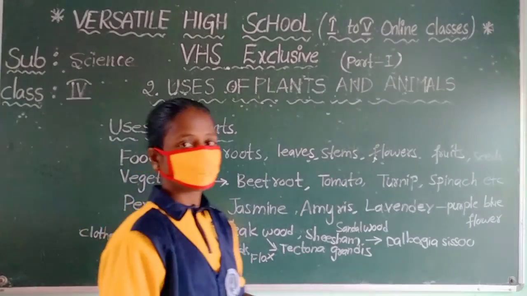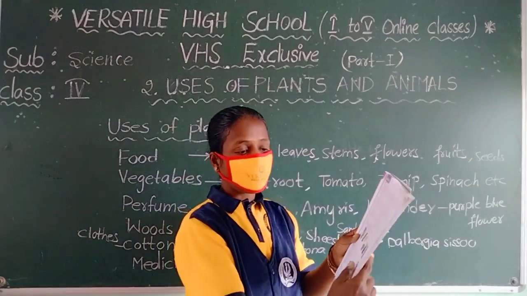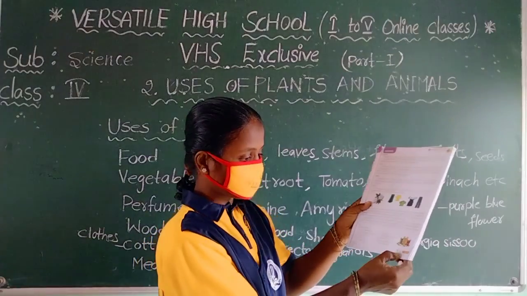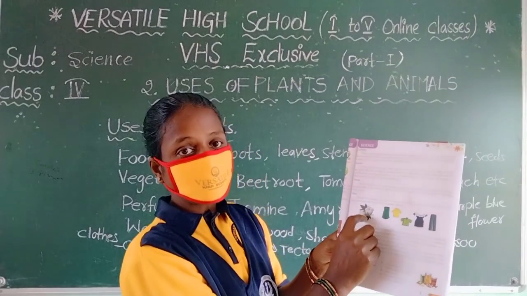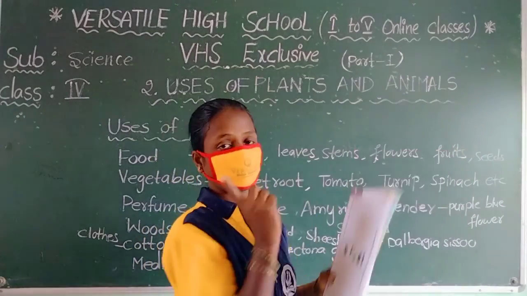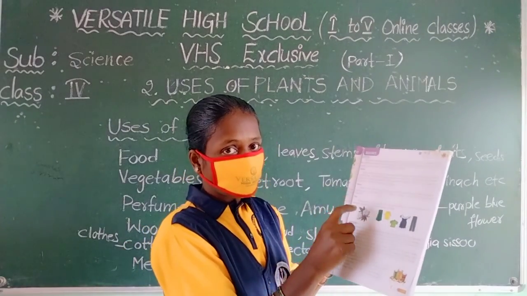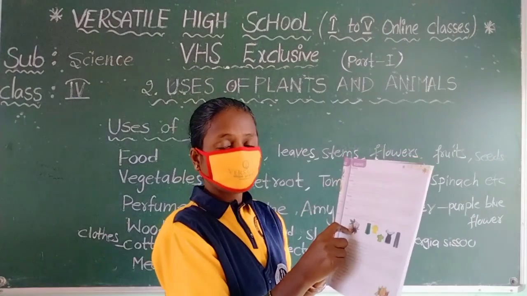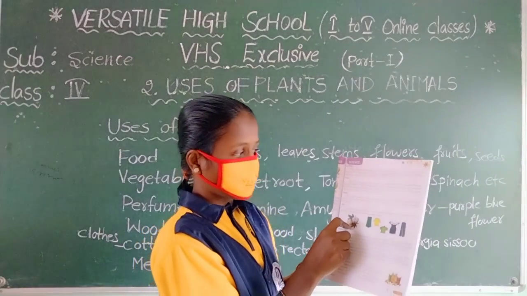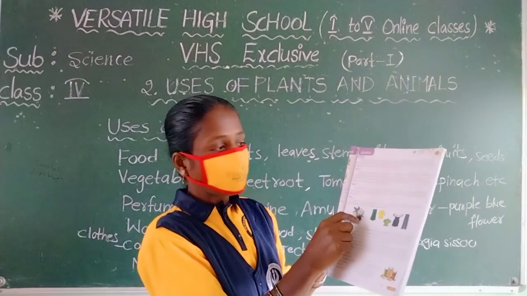Flax grows to a height of 4 feet and consists of long tough fibers. See in your textbook page number 13, children. See that cotton is coming from a cotton plant. We are observing only cloth. Cotton is coming from a cotton plant. After that mechanically we make threads. They are woven to make a cloth which can be dyed.